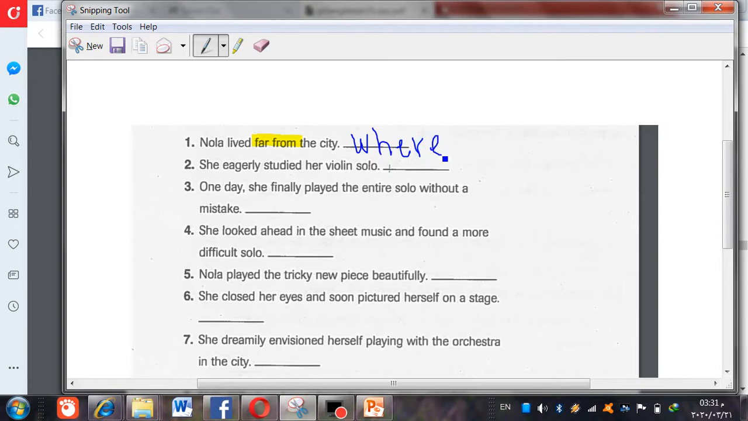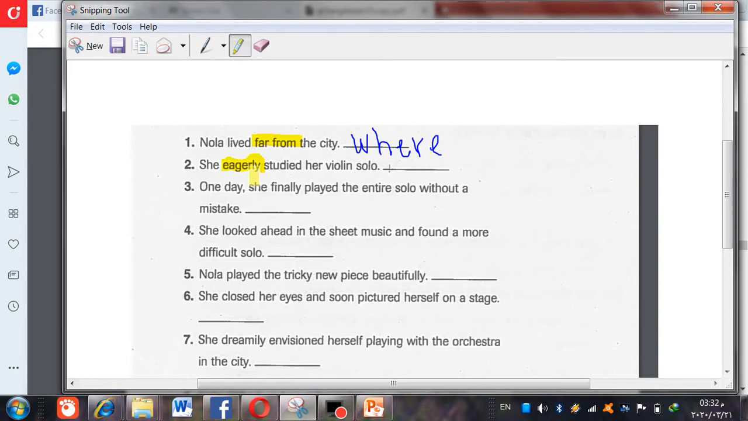Let's check the second sentence. She eagerly studied her violin solo. Where is the word that describes the action in this sentence? She, pronoun, studied, verb, her, pronoun, violin, noun, solo is also another noun. Where is the word that describes the verb? It will be the word that ends with ly. As we said, adverbs end with ly. Which question word should we use to ask about this adverb? Is it how, where, or when?